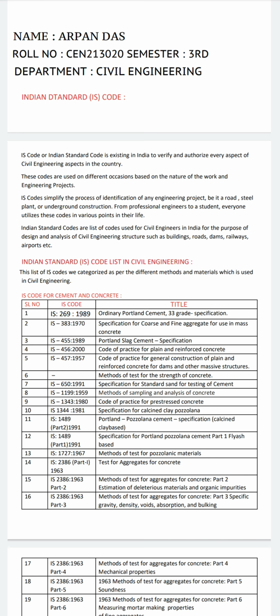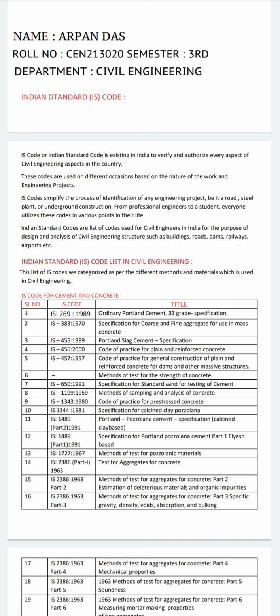The fourth one is IS 456, 2000, Code of Practice for Plain and Reinforced Concrete. The fifth one is IS 457, 1957. The title is Code of Practice for General Construction of Plain and Reinforced Concrete for Dams and Other Massive Structures. The sixth one's title is Method of Test for Strength of Concrete. The seventh one is IS 650, 1991, Specification for Standard Sand for Testing of Cement.